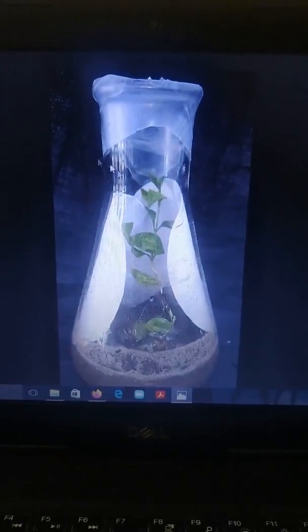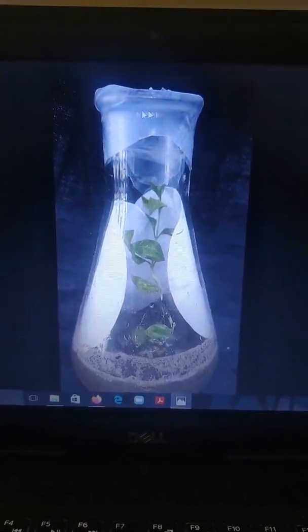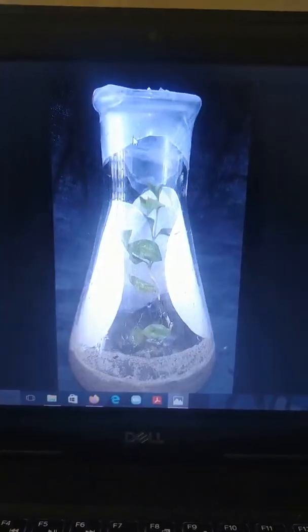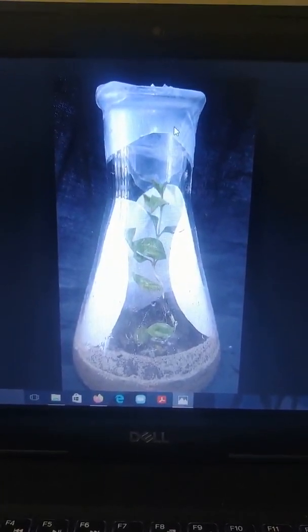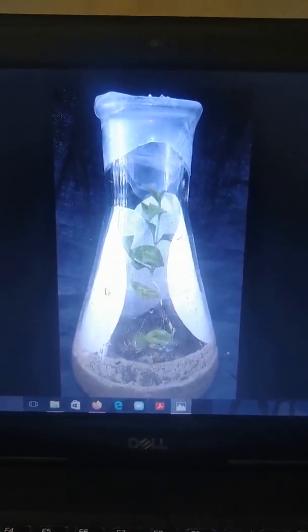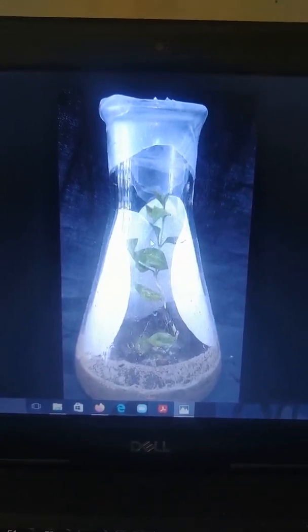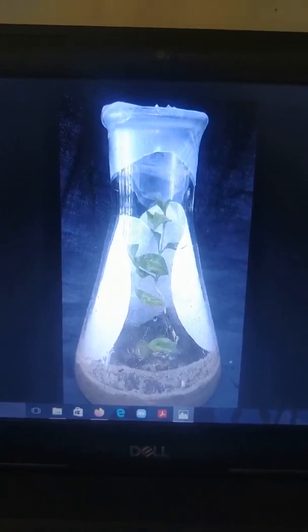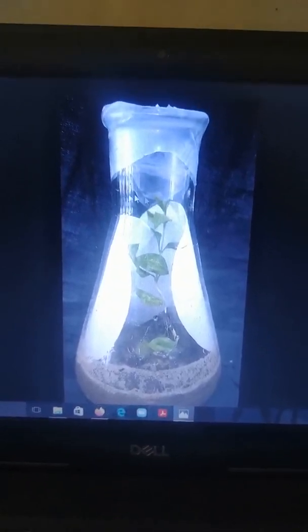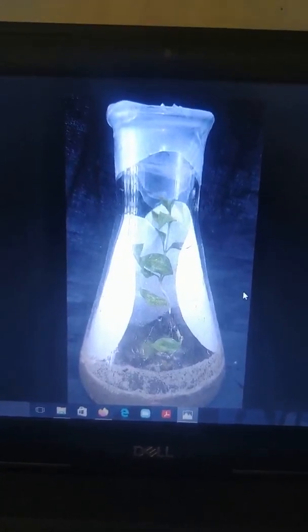Here I am showing the picture of an artificially created pre-acclimatization chamber in the lab. As is seen here, this is a conical flask. The mouth of it is sealed with paraffin wax with holes on top for us to add the MS media. Now the MS media is not solidified in this case, it is kept liquid, that is, Gel-Rite is not added. On the sides of the conical flask I have provided filter paper so that it can soak up the excess moisture, and the plant is placed in the Soilrite and soil mixture below, and it is maintained in this condition for about 1 month.